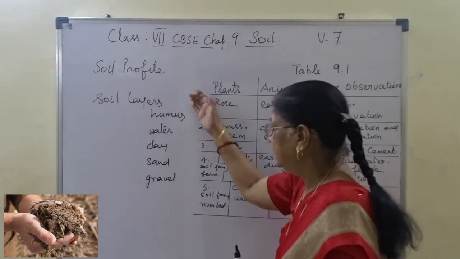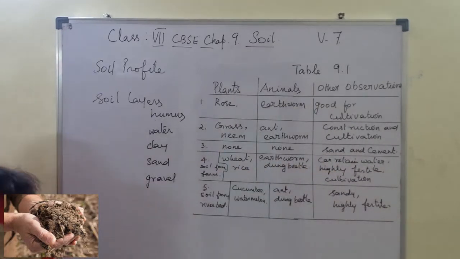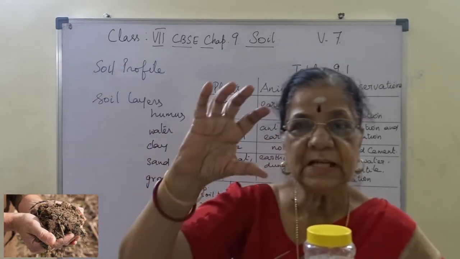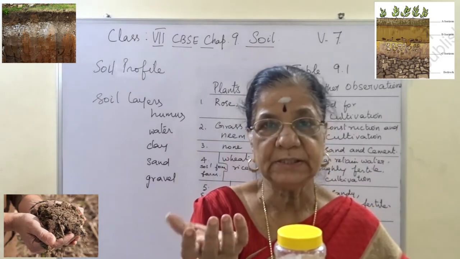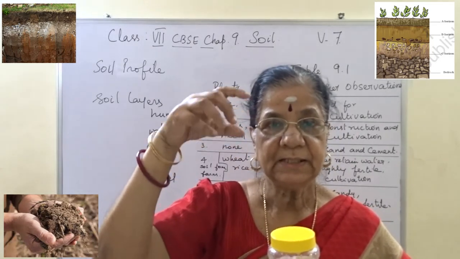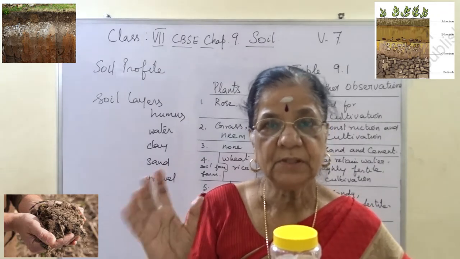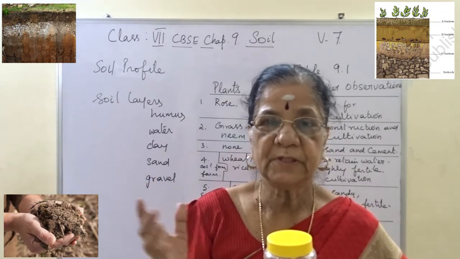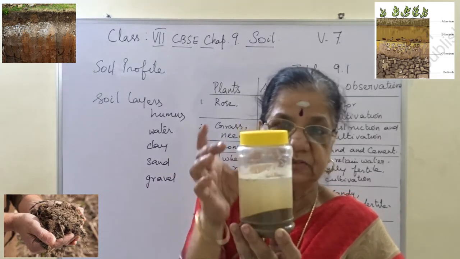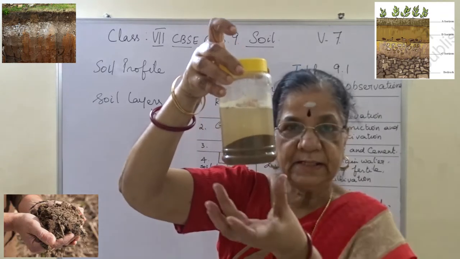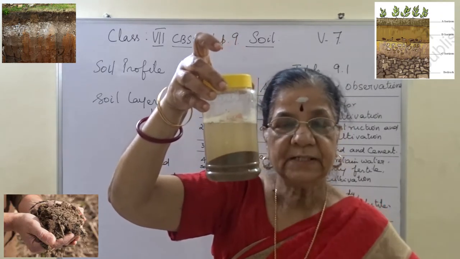Okay. So all these are layers of soil. As for example, I have taken a bottle. In our textbook there is a glass tumbler, right? You take a glass tumbler, take some garden soil, put it in the glass tumbler and then add water. Leave it aside for around half an hour to 1 hour. So instead of a glass tumbler, I have taken a glass bottle. In the glass bottle I have taken soil and then I have added water.